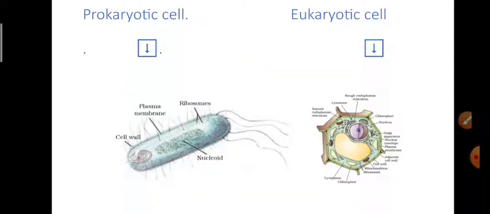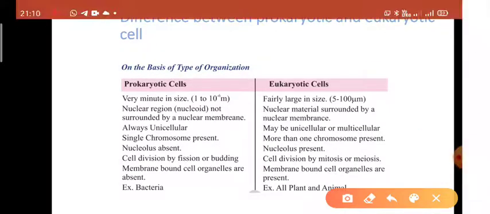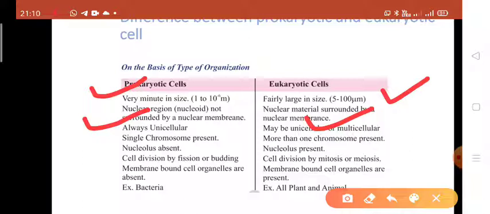So you can see here, the first difference is in their size. In prokaryotes, the size is very small and in eukaryotes the size is large. Now second is the nuclear region. In prokaryotes, the nucleoid is not surrounded by the nuclear membrane, but here the nuclear membrane is surrounding it.